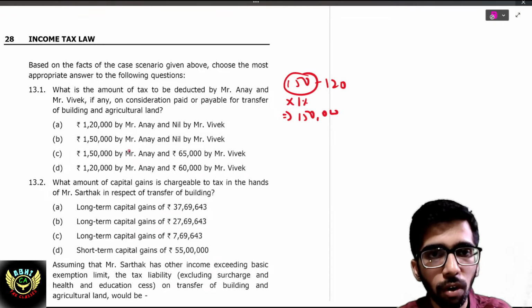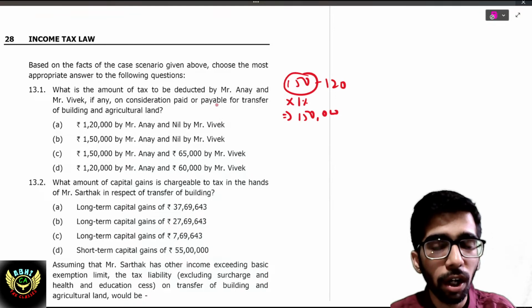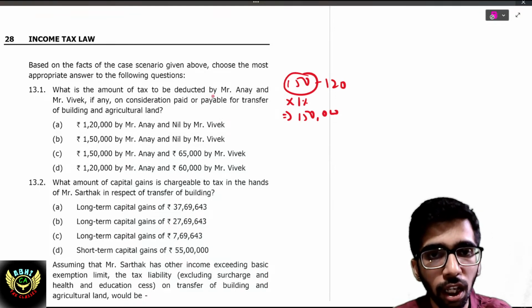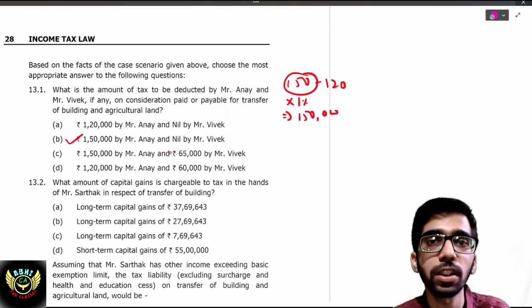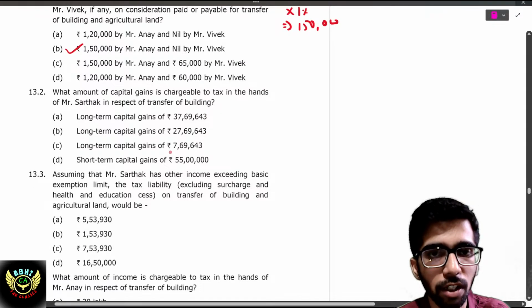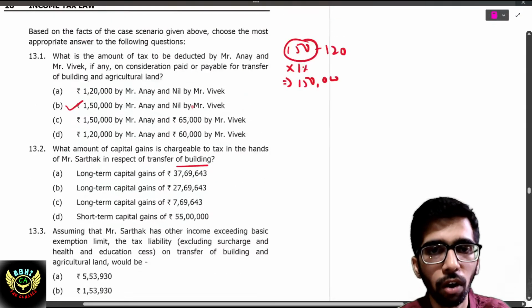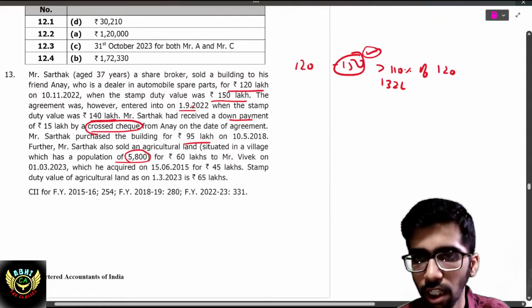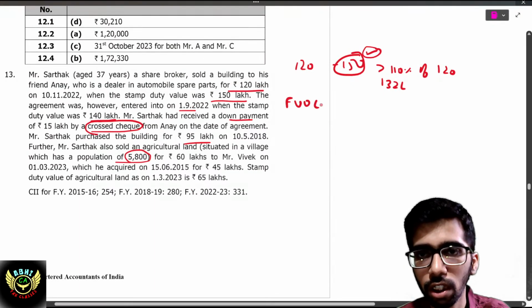What is the amount of tax to be deducted on consideration paid to the transferor of the agricultural land? The answer is nil, because it is rural agricultural land, right? What amount of capital gain is chargeable to tax in the hands of the transferor of the building? The full value of consideration is deemed to be 1 crore 50 lakh.